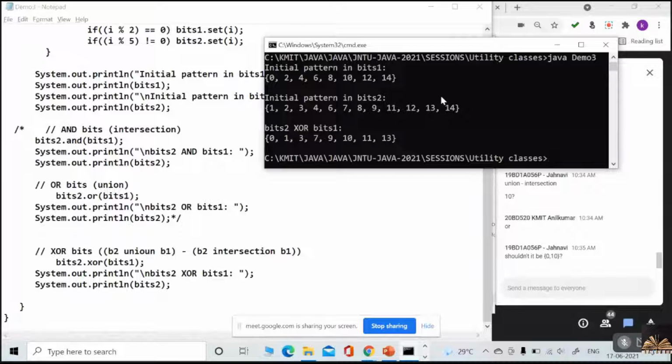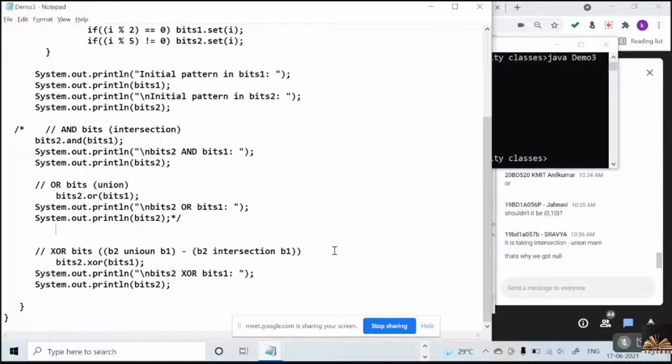Yes, exactly, Shravya. That's why we are getting null. Actually, it's my mistake. This is intersection minus union. It is not union minus intersection. Let me change this.